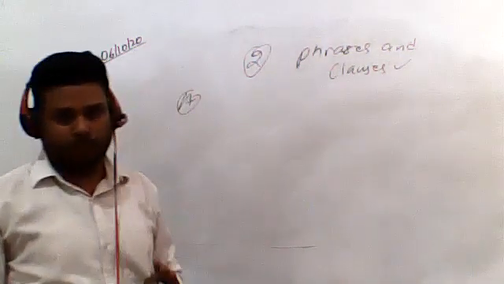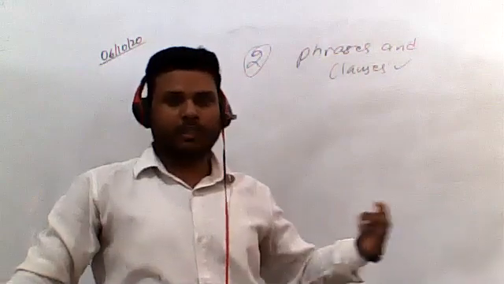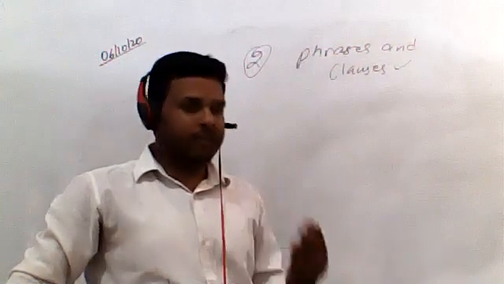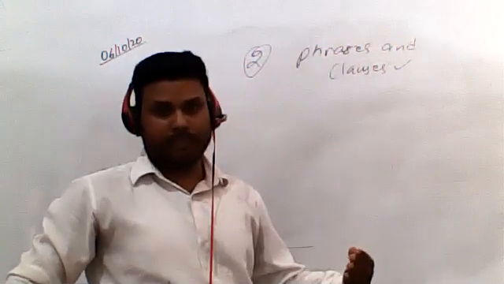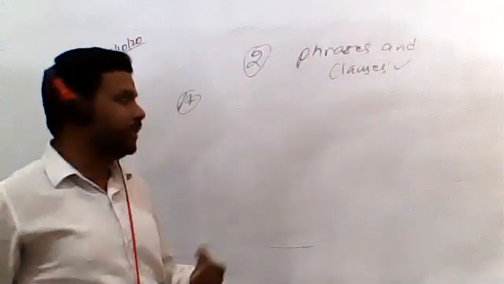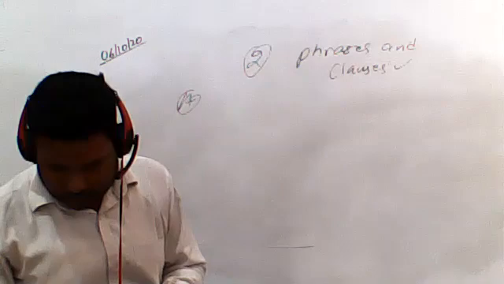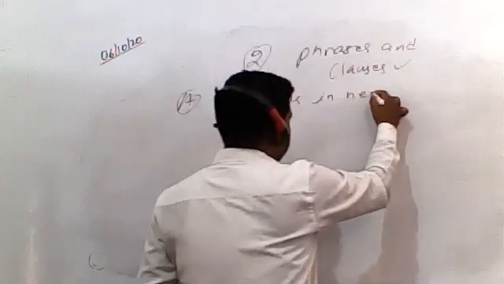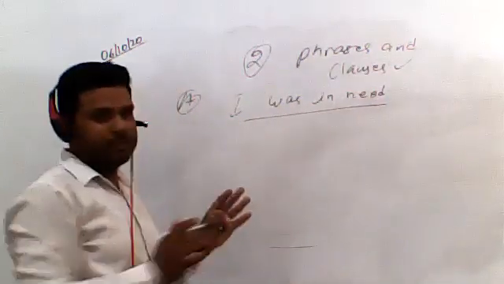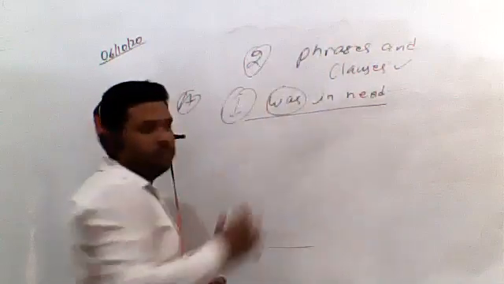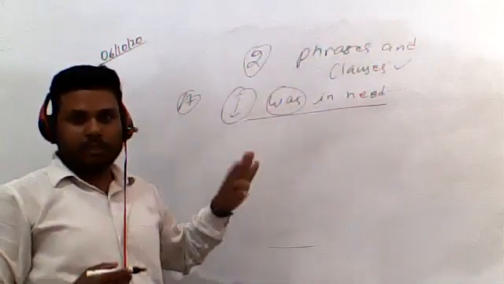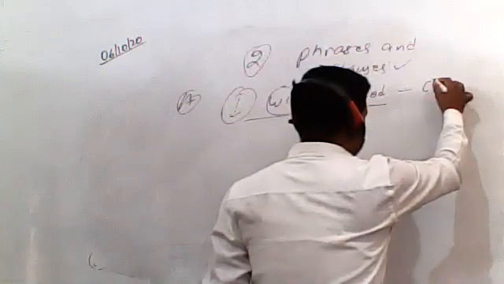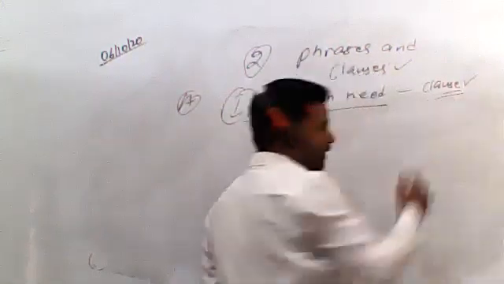So the very first thing you need to understand: whenever there is a phrase, there would be no verb, students. Whenever there is a phrase, you will not find any verb in it. And whenever there is a verb in the sentence along with the subject, that you can say is a clause. So let's see the first sentence. I was in need. In this sentence you can clearly see the subject is there, and was is a verb. So whenever subject and verb are there in the sentence, that is a clause. So you would write clause. It's not a phrase. In a phrase there is never a verb.